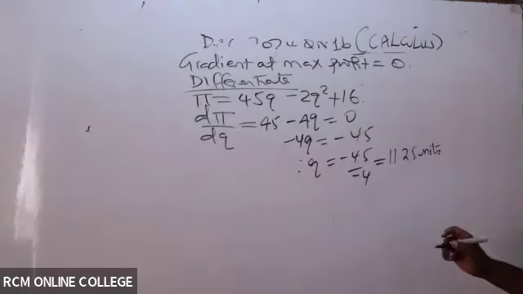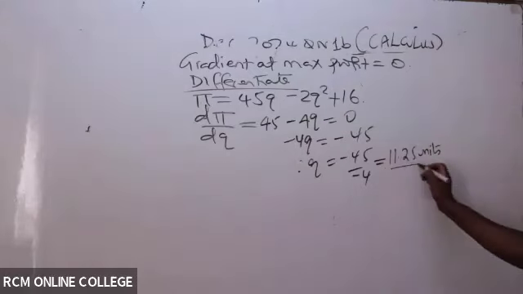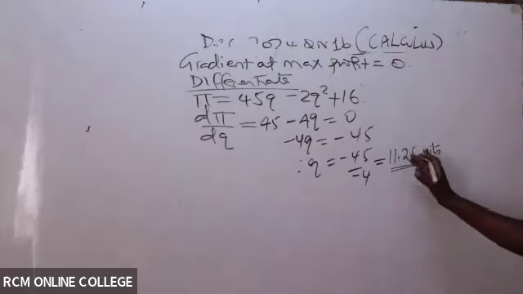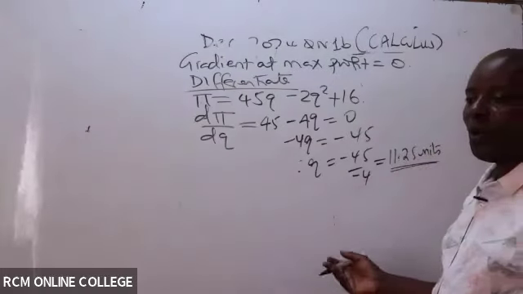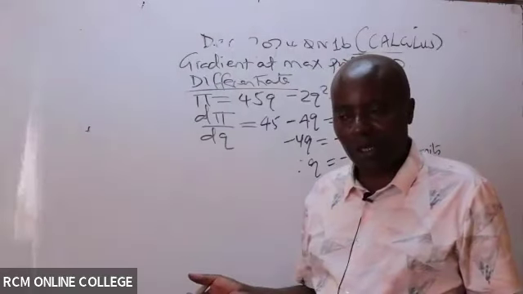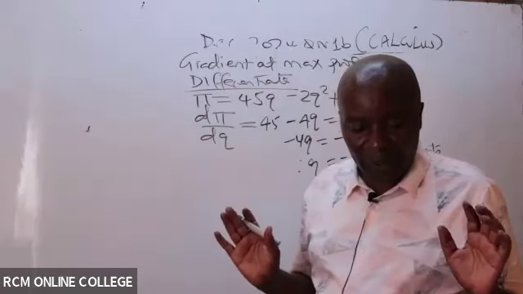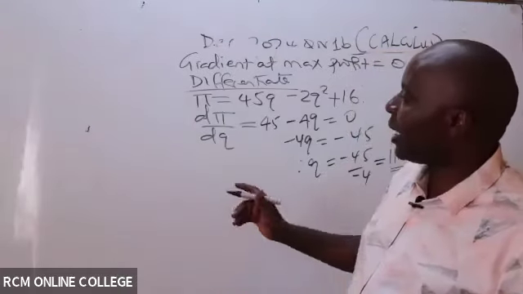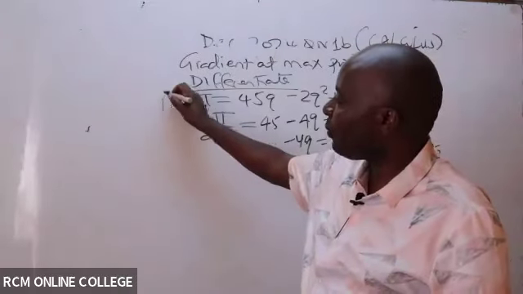And you have to write them like that, 11.25 units. We write them like that. You don't round them off to a whole number. Now, it's only one positive point. We don't have to go to the second order derivative. We don't have to go to the second order condition. This one is just enough. They wanted us in number 2 to determine the quantity to be produced in order to maximize profit. So this is Roman 2.